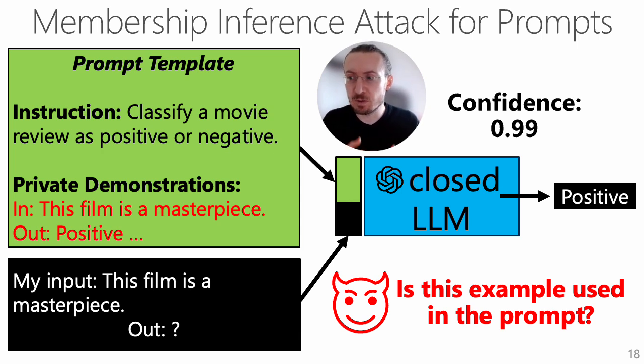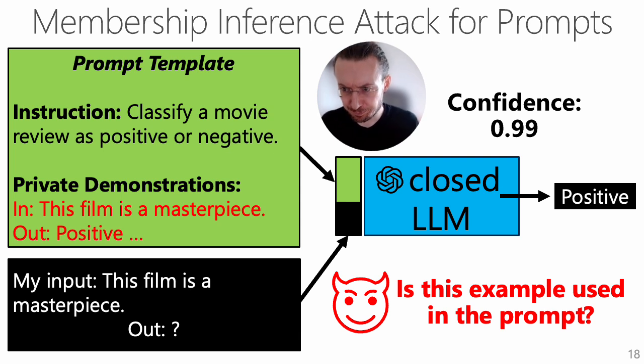The intuition is that if a model has seen an example in the prompt, so the prompt contains the given demonstrations from our tested set, then the confidence of the model on these samples is much higher than when the model is queried with unseen examples, so examples that are not actually included in the private demonstrations in this prompt template. And here, since we operate with generative models, we take the tokens that the class labels belong to, for example, positive or negative, and these tokens are basically our classes.